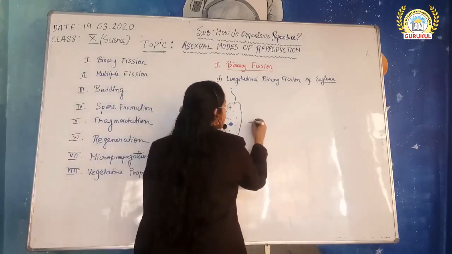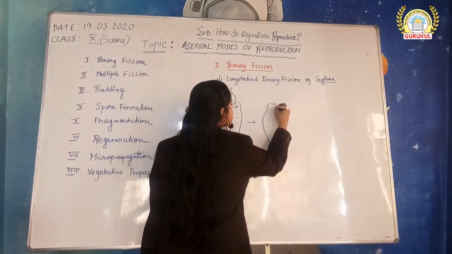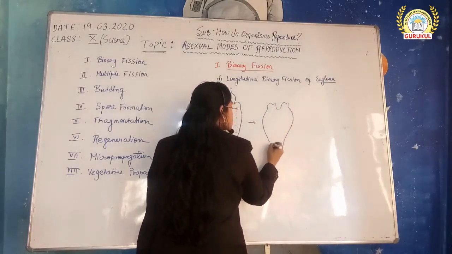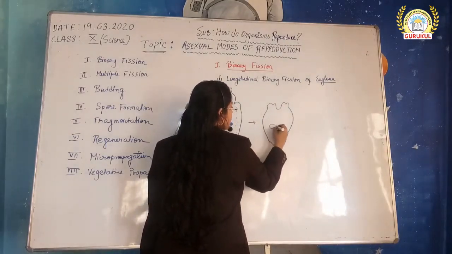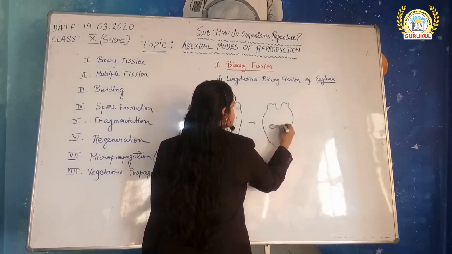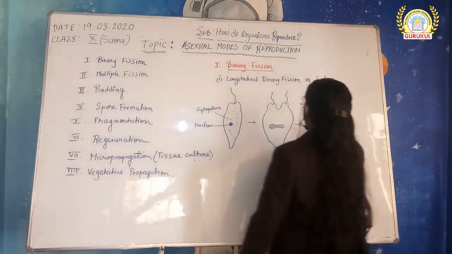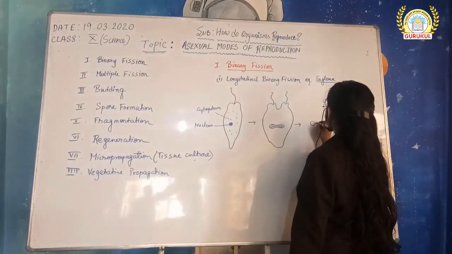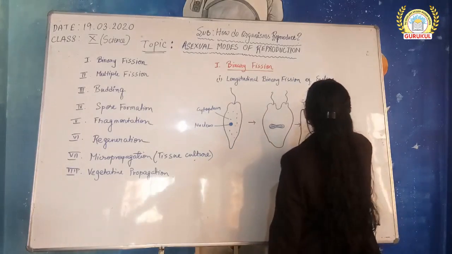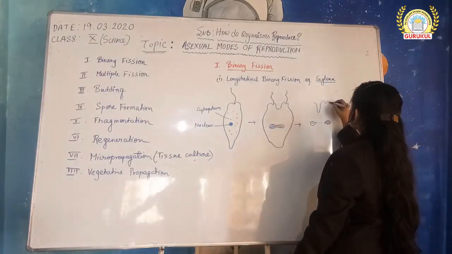Now, the next step which occurs in a euglena is the nucleus elongates and the nucleus then further divides. The cytoplasmic constriction here increases more.